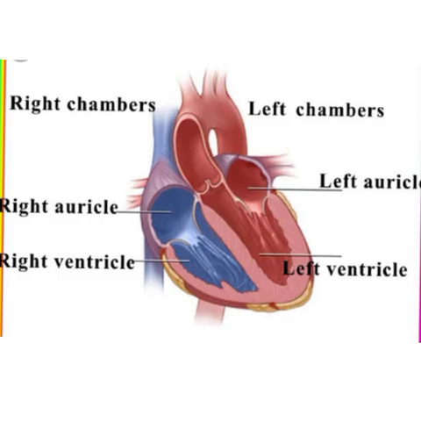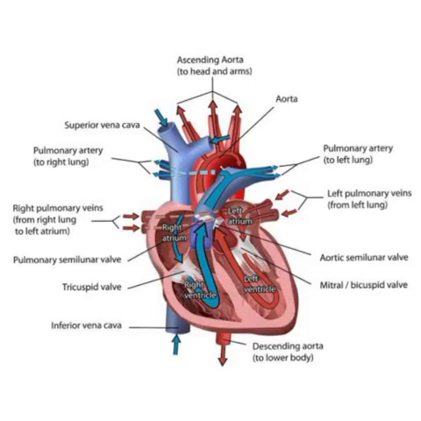Working of the heart. The right side of your heart receives oxygen-poor blood from your veins and pumps it to your lungs, where it picks up oxygen and gets rid of carbon dioxide. The left side of your heart receives oxygen-rich blood from your lungs and pumps it through your arteries to the rest of your body. So, the heart functions as a double pump.